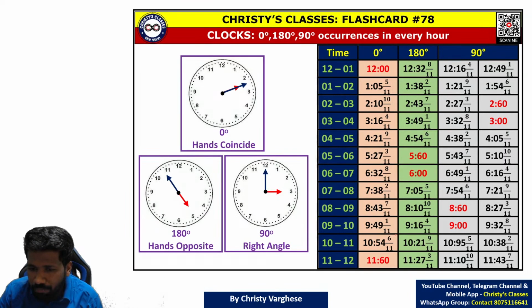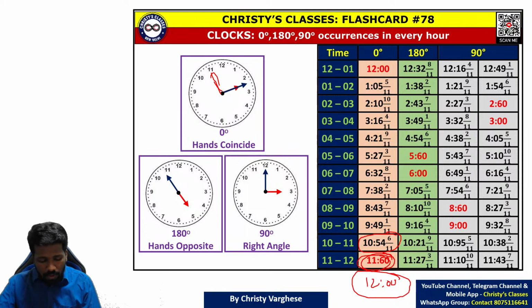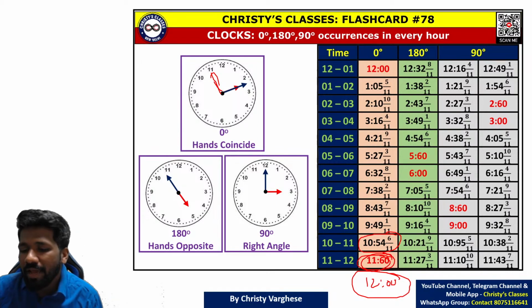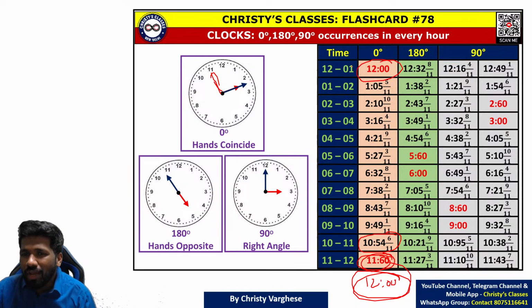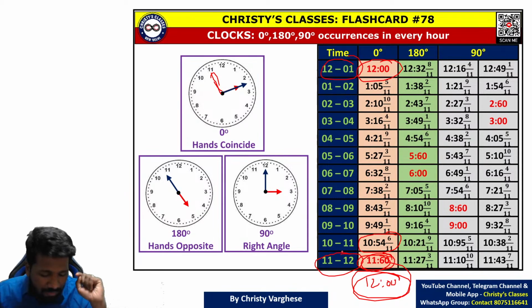And if you look at it, between 10 and 11, it will happen at 10:54 or almost 10:55. Next, it will happen after 65, 5 by 11, that is 11:60. 11:60 means 12 o'clock. So at 12 o'clock, this will happen again. That means this 12 o'clock is the same as the starting 12 o'clock. So between 11 and 12 and between 12 and 1 together, it will happen only one time.